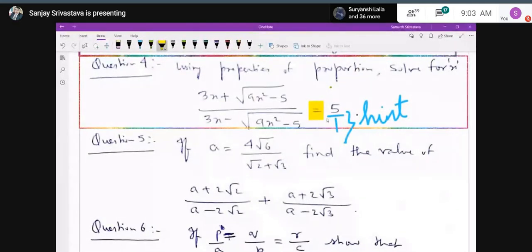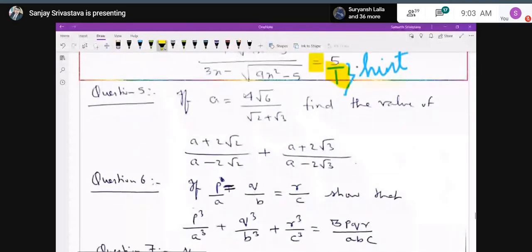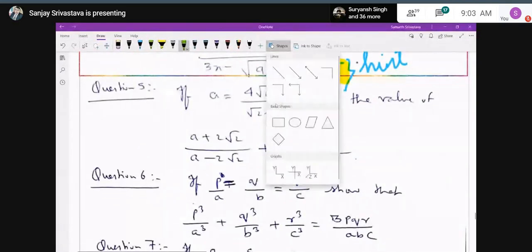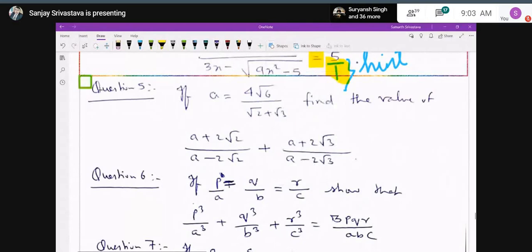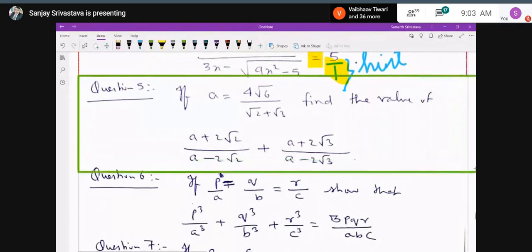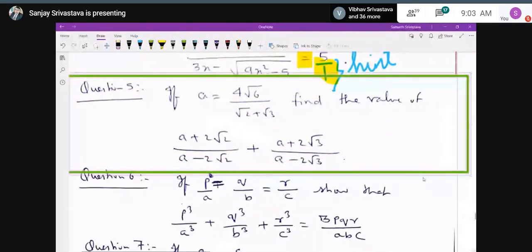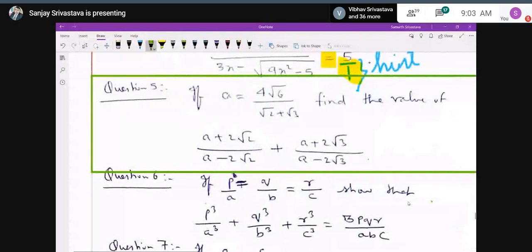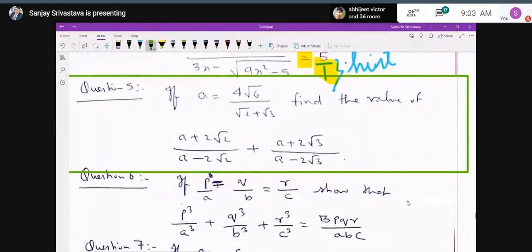Now, question number 5. If a is equal to 4 root 6 upon (root 2 plus root 3), find the value of (a plus 2 root 2) upon (a minus 2 root 2) plus (a plus 2 root 3) upon (a minus 2 root 3). This is just the similar case what I've explained to you in the beginning only. I have given you one example like P is equal to 4xy upon (x plus y). It is just like that.